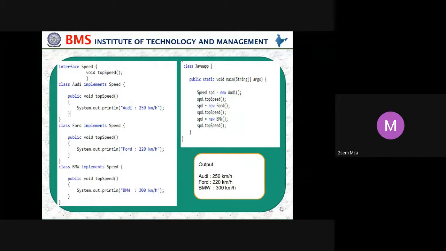In this, we have just taken speed, which is one method. Speed is one method used in an interface, and that speed is used in different cars. In one car the speed is 250, in another car 250, and in another car 300. It shows that there is only one interface, in which we are calling a method as top speed.